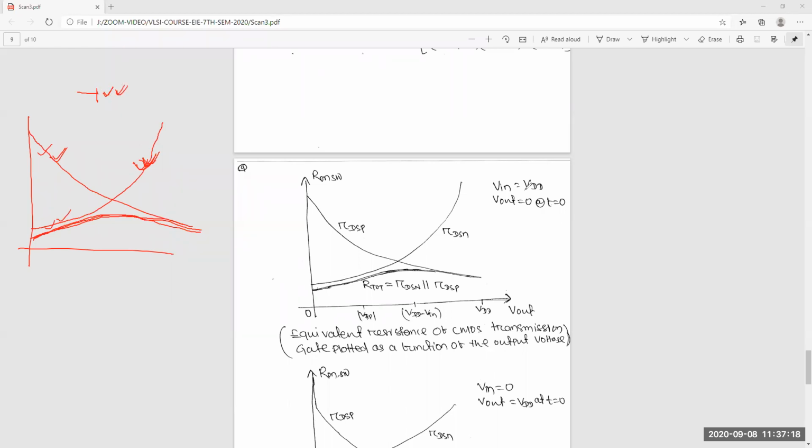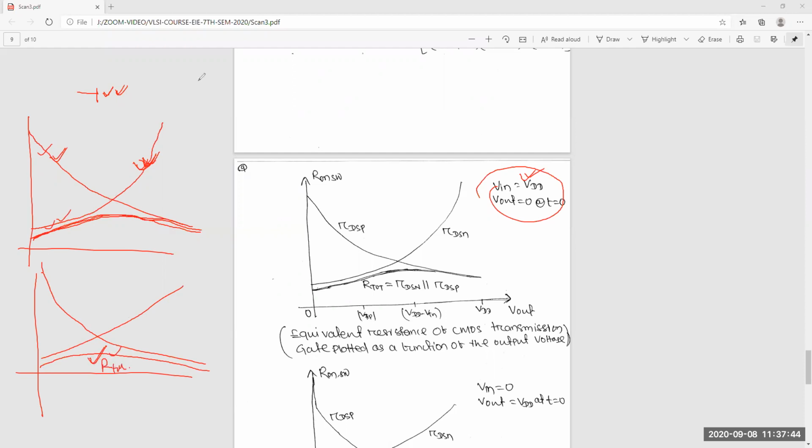This condition is Vin equal to VDD, when VDD passes. Similarly, when Vin is equal to 0, we get exactly the same type of curve, but here the PMOS will be infinity initially. Again the same type, this is the final R total. So these two things I will get.